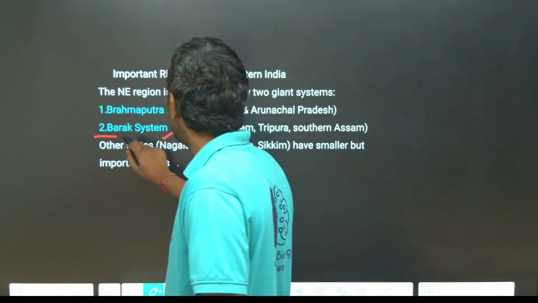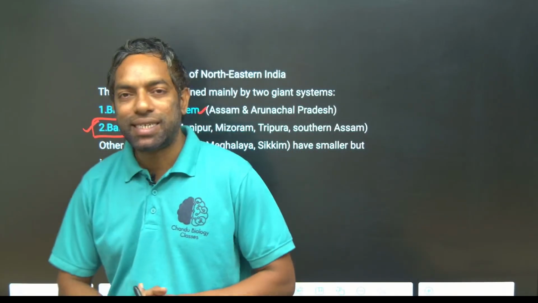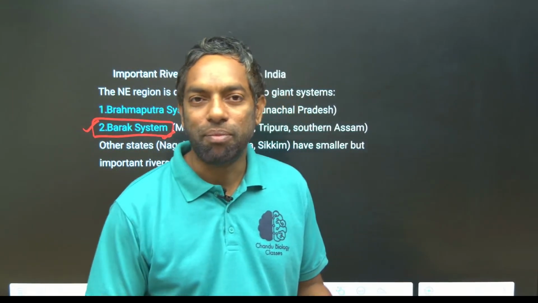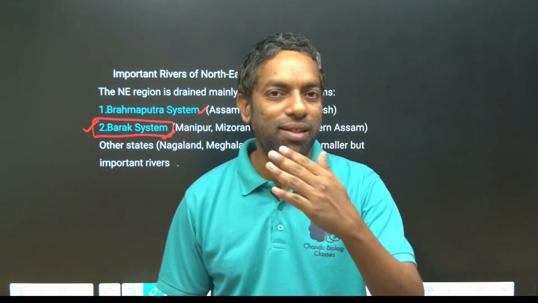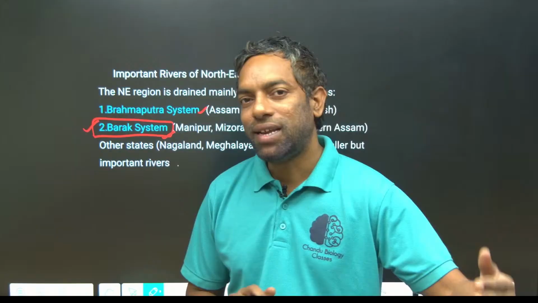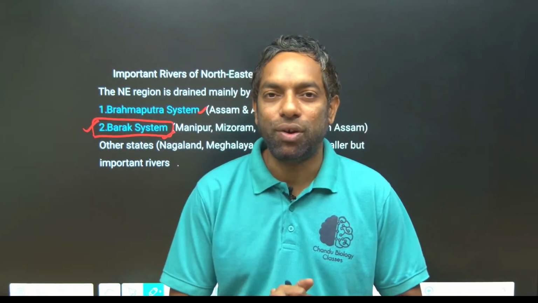Barak is the most important. We know the Ganga river system is north, the Brahmaputra river system is east, and the Barak river system is where our eastern states are located.